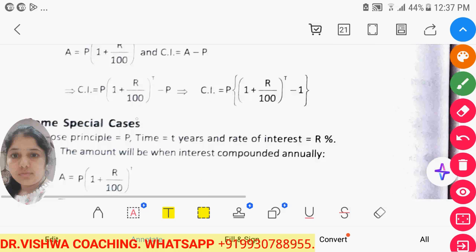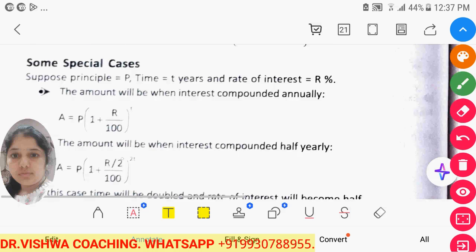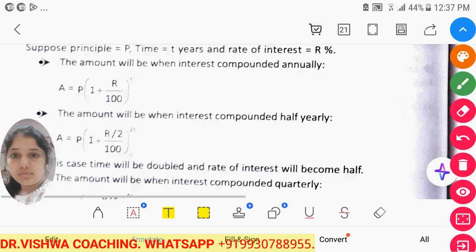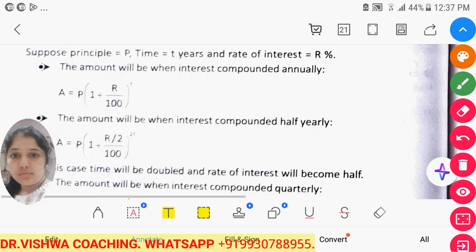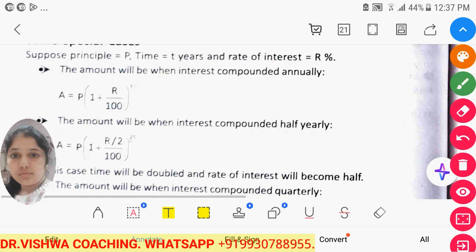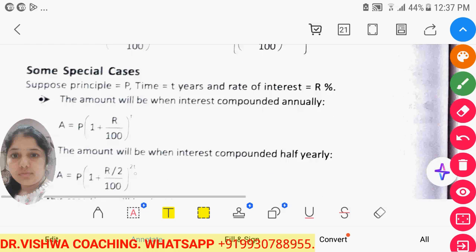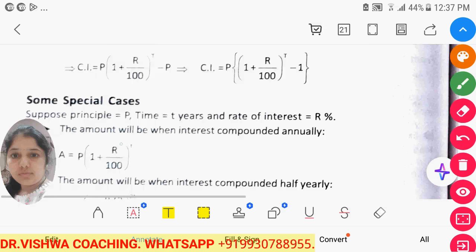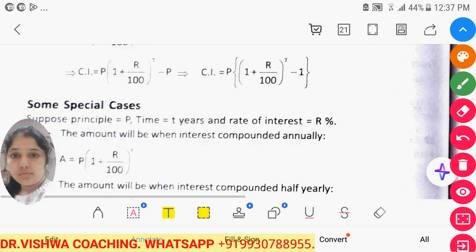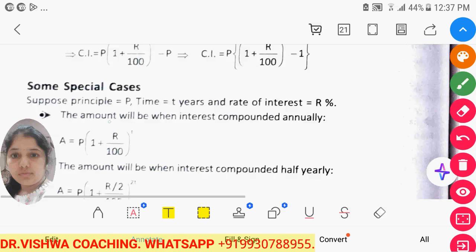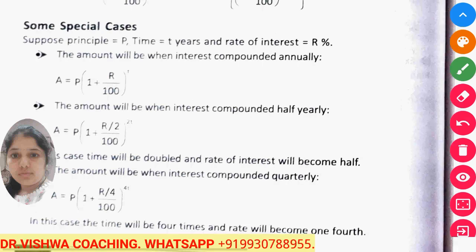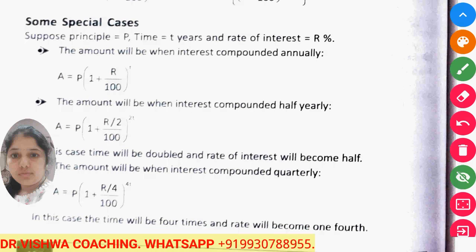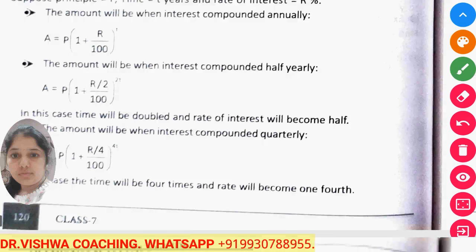So this is the simple formula to calculate the compound interest. In special cases when interest rate is calculated half yearly, we have to divide the rate also, r upon 2, and the power becomes 2t. If it is charged quarterly, r by 4, and 4t is the power of that bracket. Okay, so this formula you have to keep in mind before we solve the problem.